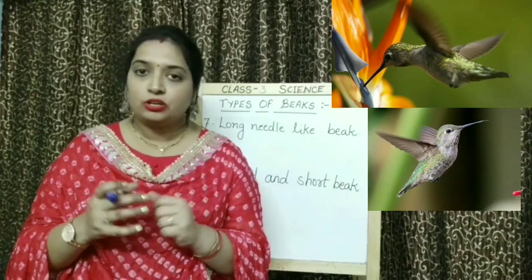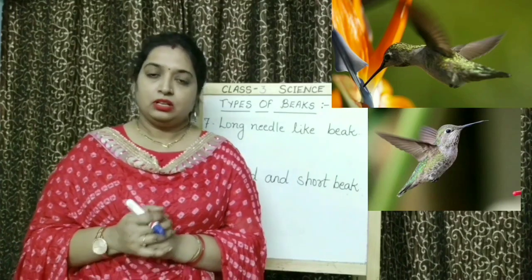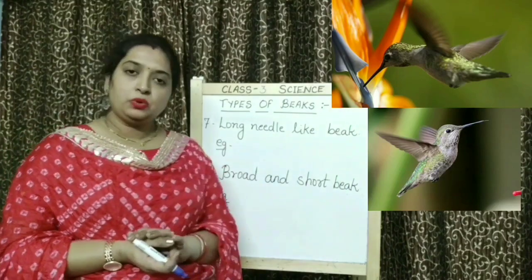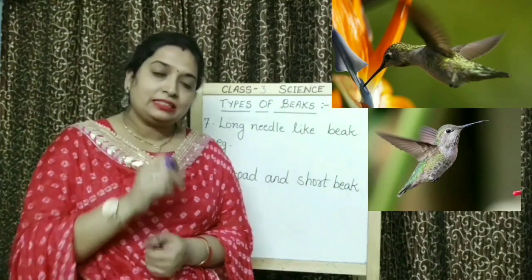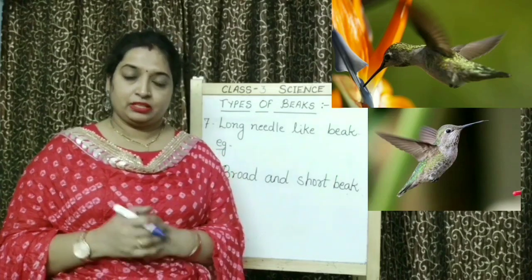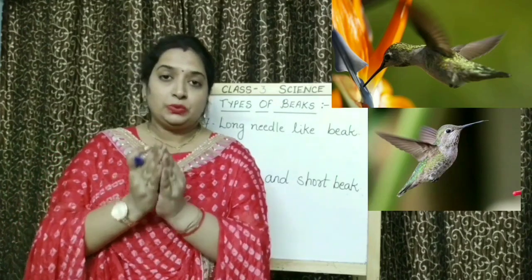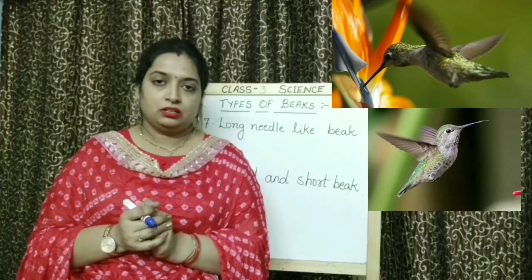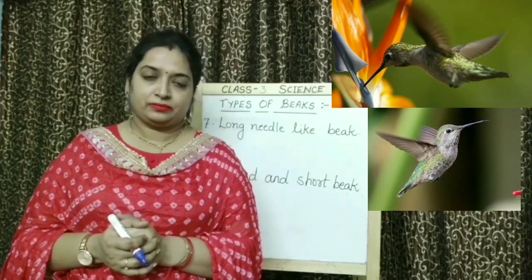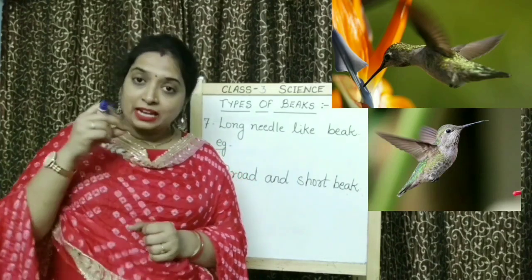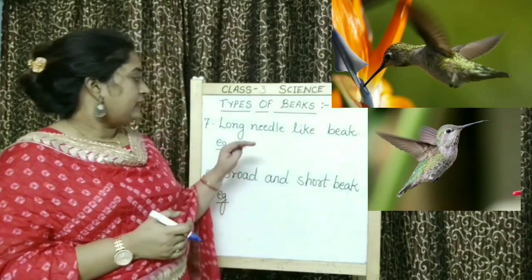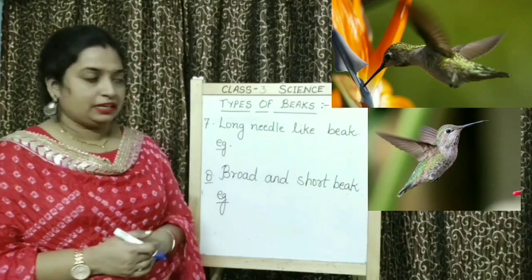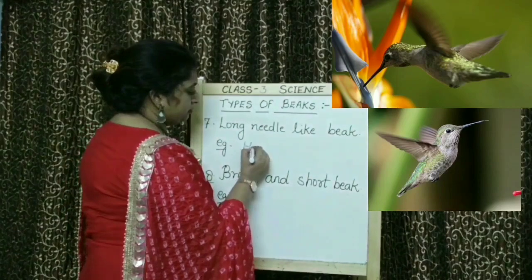It sucks nectar of flower. So children, in hummingbird, they have needle-like beak to drink or to suck the nectar of flowers. Just like you use a straw to drink coconut water, to drink cold drinks. So they have to suck the nectar. That's why they have a needle-like or straw-like beak. An example is hummingbird.